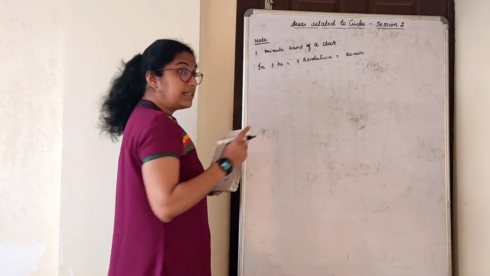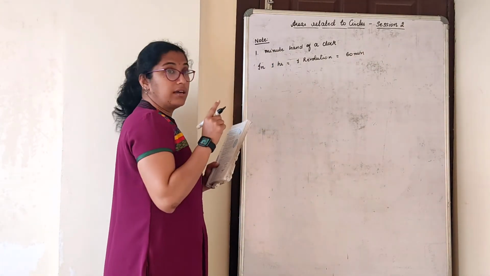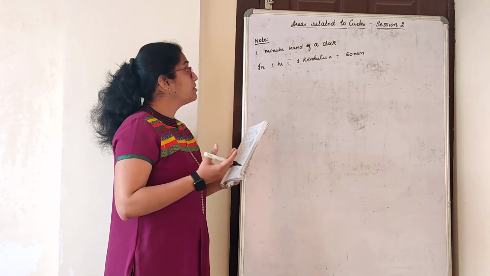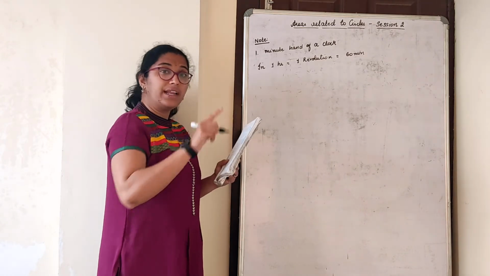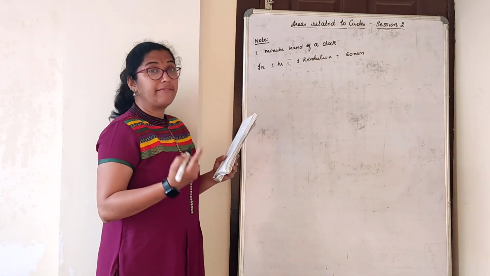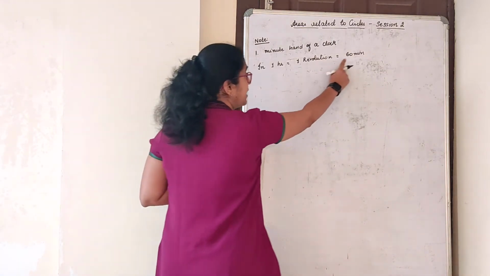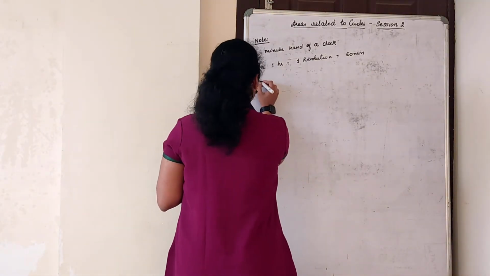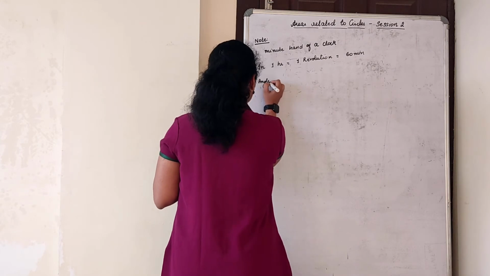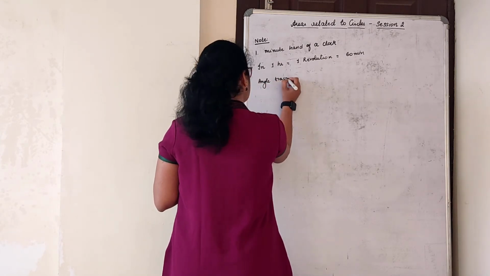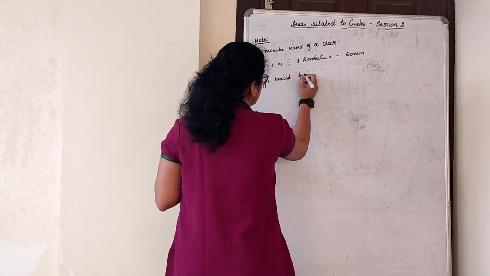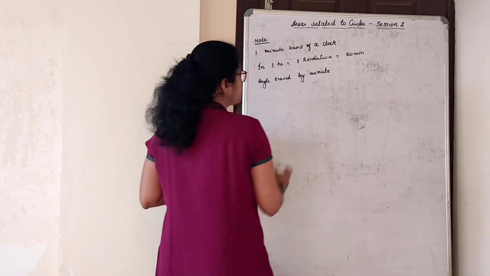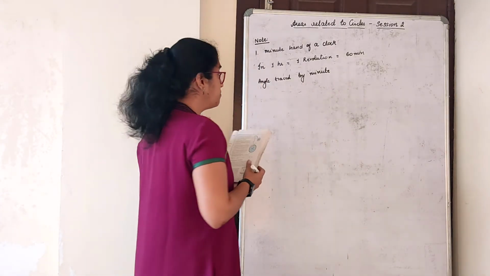So for the minute hand, I am talking about 1 hour. See, 1 hour, 1 revolution, that is fixed. Even if I talk about the hour hand, 1 revolution will be there, but the time will be different. So in 1 hour, it can cover 60 minutes, that is 1 revolution. So what is the angle traced? We have one numerical sum based on this, that is why this concept is very important to know.